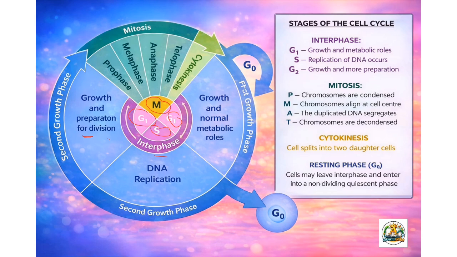So what are the common stages of mitosis? They are prophase, metaphase, anaphase, and telophase, followed by the cytoplasmic division.